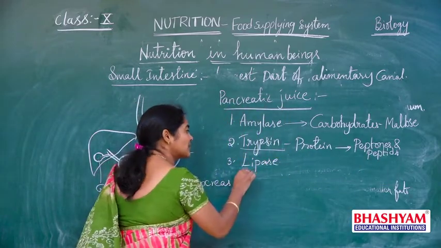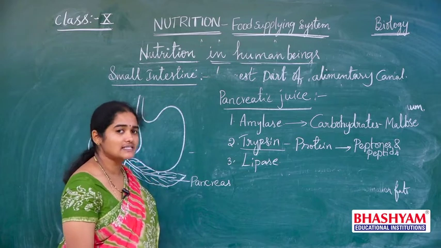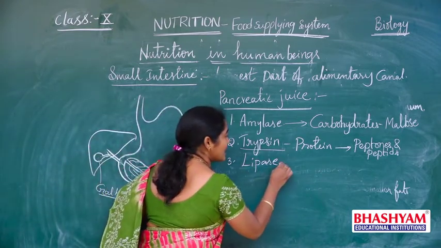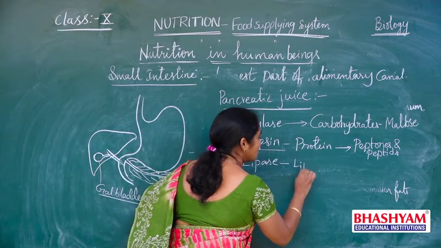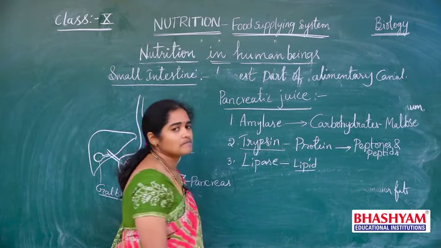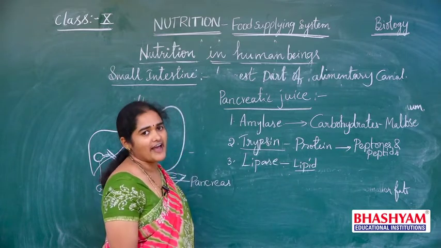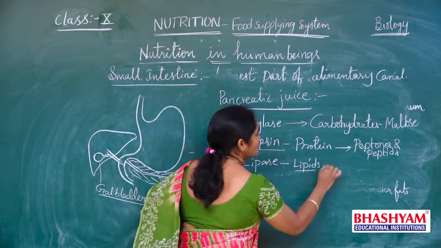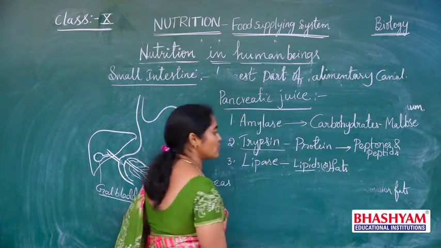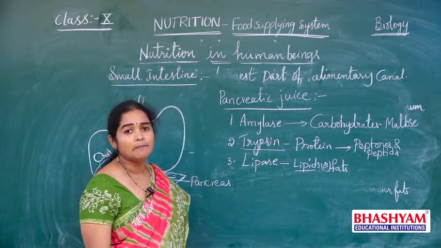Then coming to the third one, lipase. What is the third enzyme? Lipase. Here the lipase acts on lipids. Have you heard the word lipid? It is nothing but fat. So fats are also called lipids.